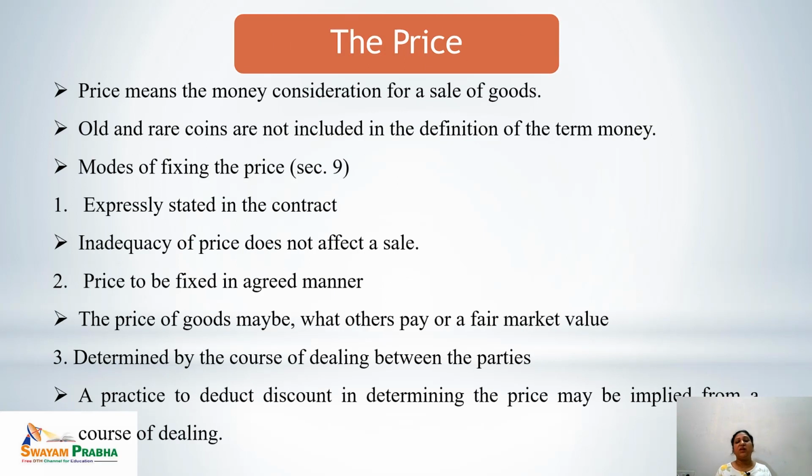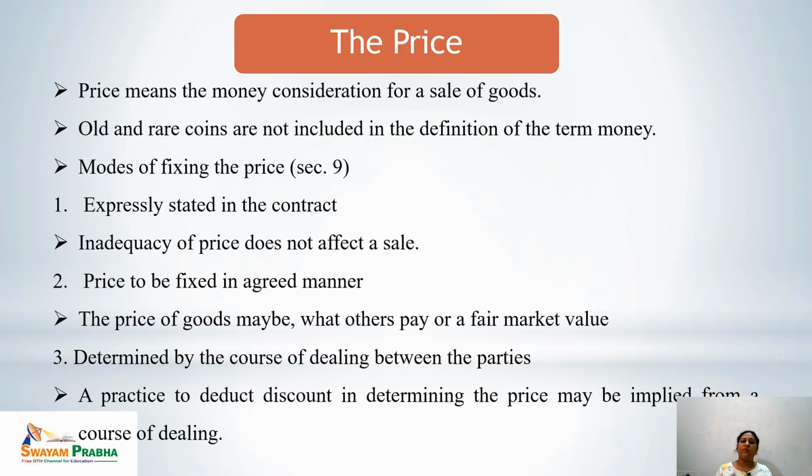Now let's discuss the other important component of a contract of sale, that is the price. What is the price? Price means the money consideration for a sale of goods. When there is a contract, there must be some consideration. So price is the consideration for a sale of goods. Normally we say the price, but it does not include the old coins, the rare coins. They are kept outside the definition of the term money. So whenever any contract of sale is done, there is a consideration. That consideration is the price for the sale of goods.